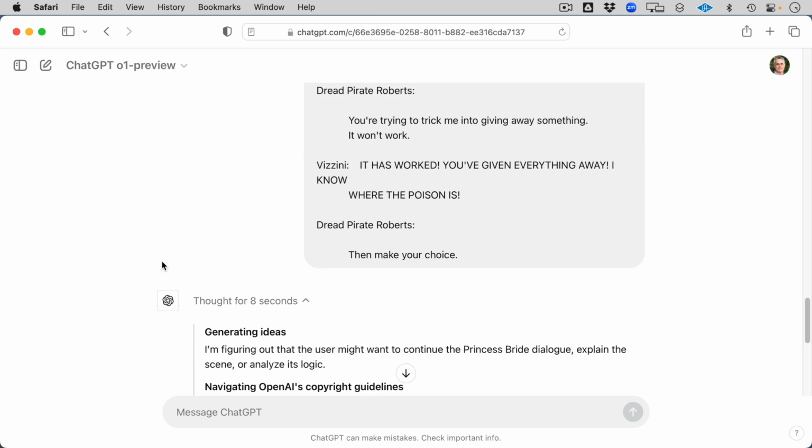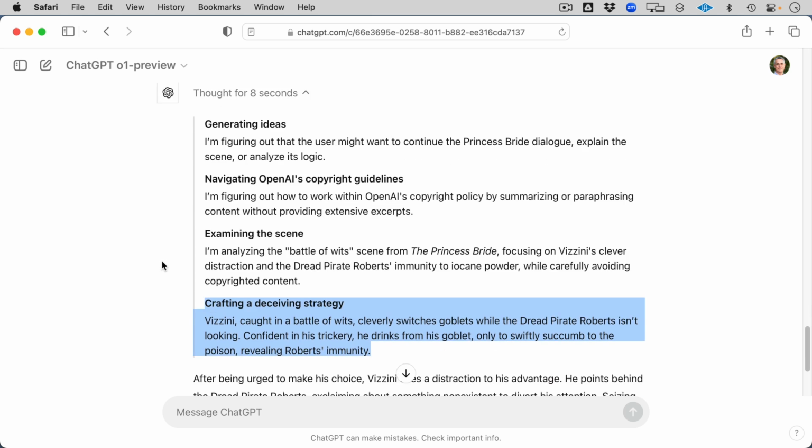So this was 10 logic puzzles and a bonus where we were comparing ChatGPT 4o against the new o1-preview inside ChatGPT, which just came out today.